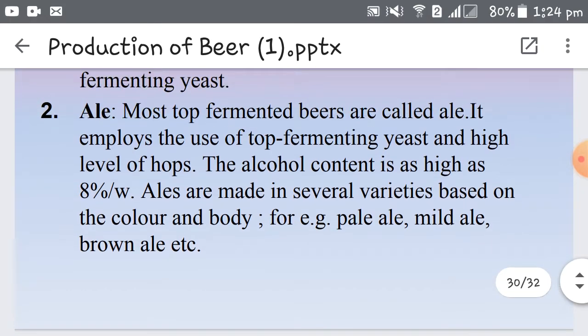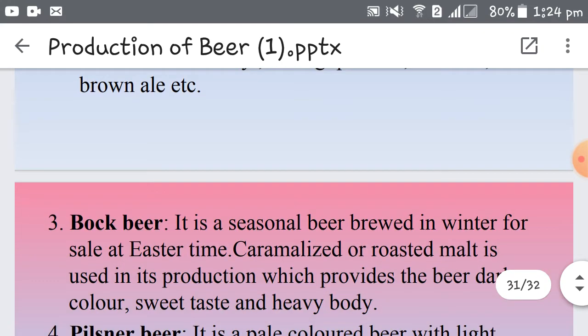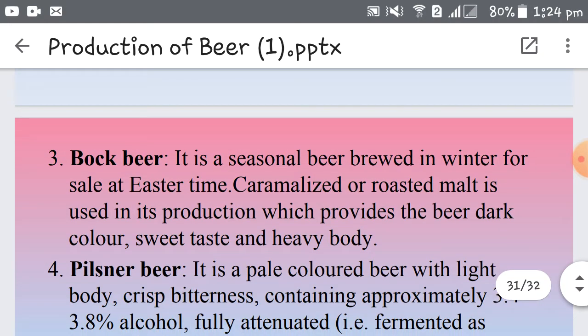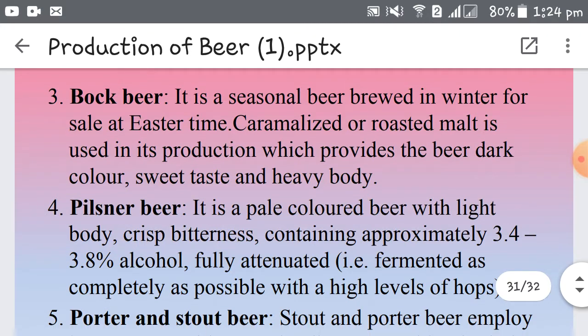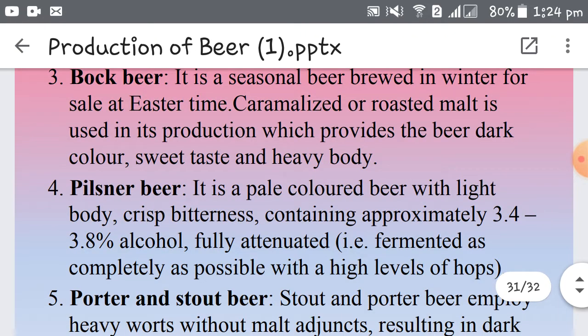Right? So what is ale? A more top fermented beer which is fermented by using top fermenting yeast, and they contain high percentage of alcohol and high level of hops are added during its production. Third type of beer is bock beer. Okay, bock beer is a seasonal beer. Actually, it is only brewed or produced during the time of Easter. Okay, so it is brewed in winter for sale at Easter time.